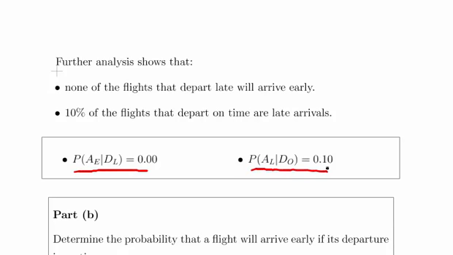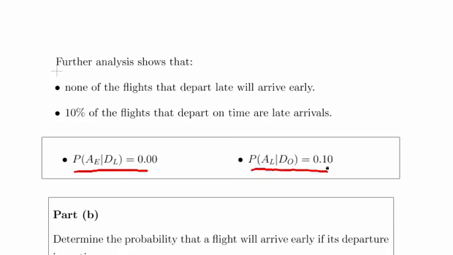Now, it's very important that you have conditional probabilities straight in your mind, and I nearly made a small mistake there myself. So probability of AE given DL equals 0.00 and so on. Now remember, let's think through this again. None of the flights that depart late will arrive early. So just be careful of the sequencing there and how that is phrased.